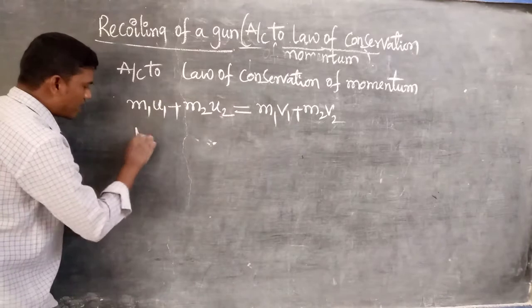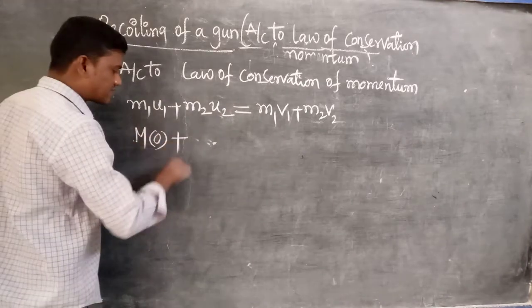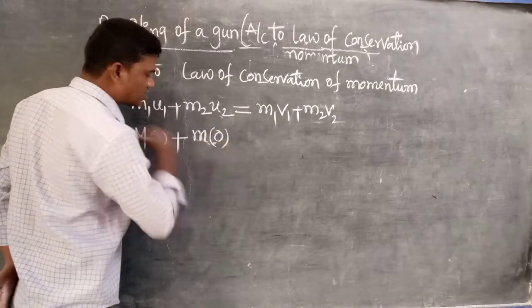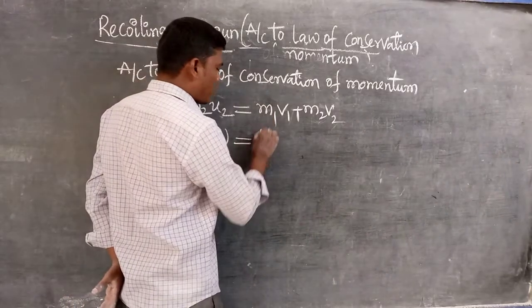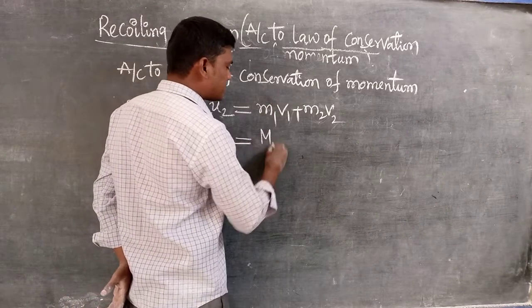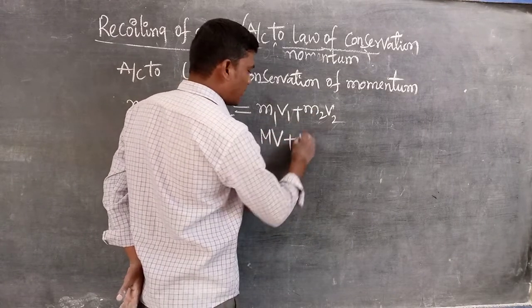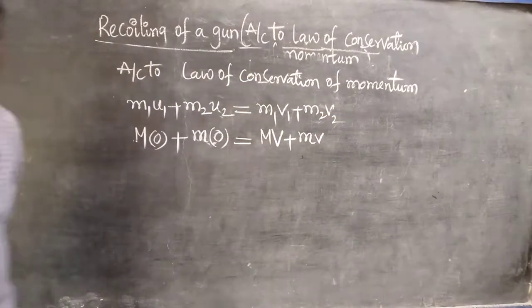That's why capital M, what is the initial velocity of the gun? 0, plus bullet mass is m and its initial velocity is 0 before firing. That is equal to M, mass of the gun, and V is the velocity of the gun, plus m is mass of the bullet and v is the velocity of the bullet.